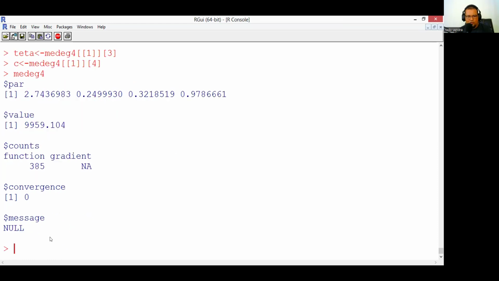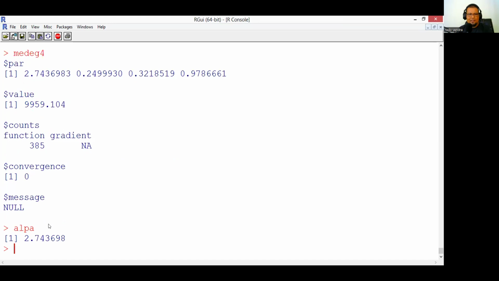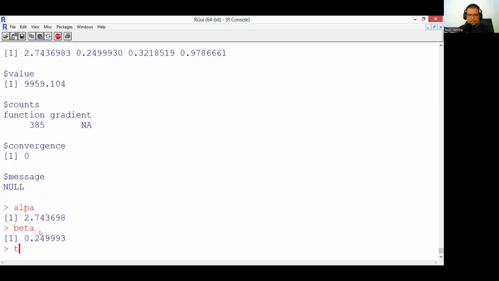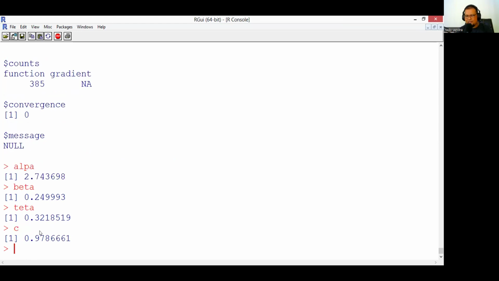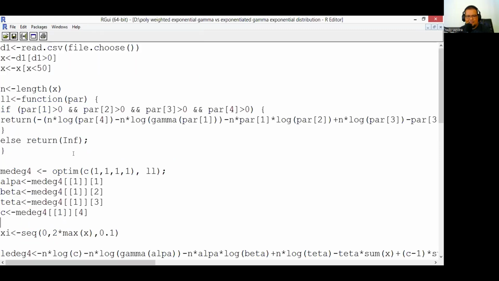So if we want to know alpha, we just type alpha. Okay, alpha, this one. If we want to know beta, okay, theta, and the C. This is the full research article with the title Exponentiated Gamma Exponential Distribution. Okay.